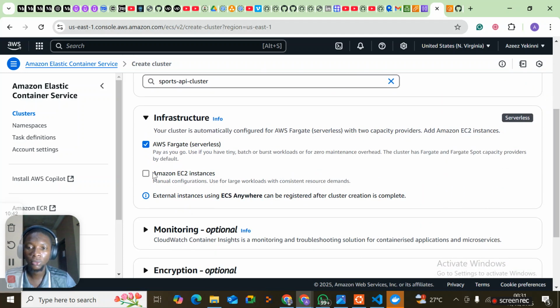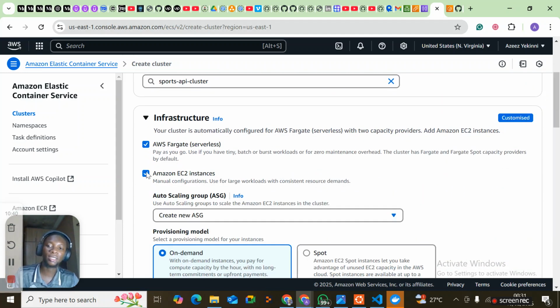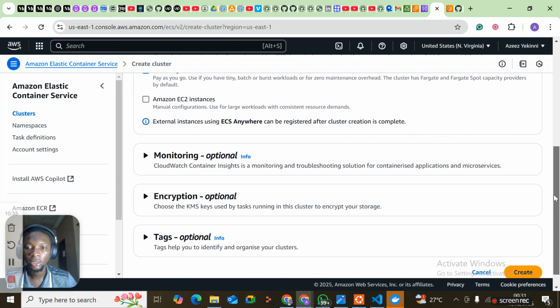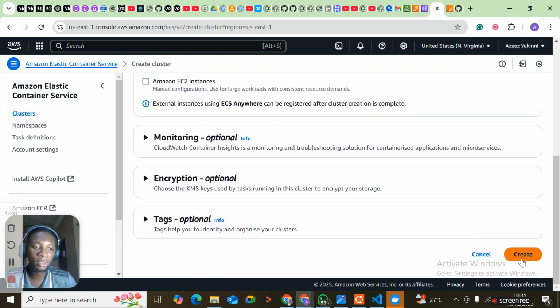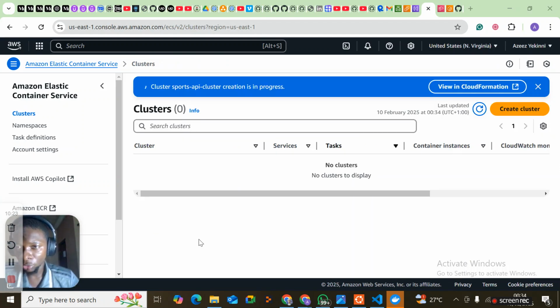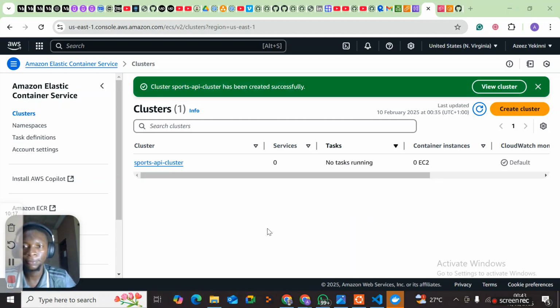So we're choosing Fargate here because it's serverless, pay as you go, it's managed. Then leave all of that in that optional. Then we create. So it's creating our cluster for us. The cluster in progress. So our cluster has been created successfully. So we have our Sports API cluster.